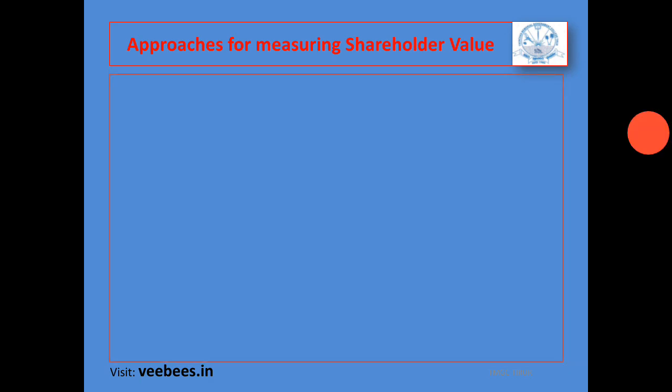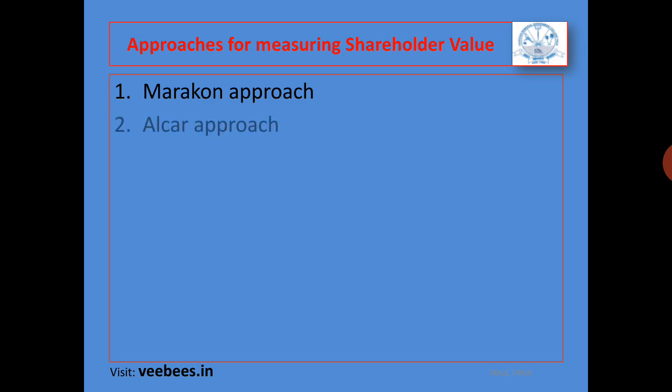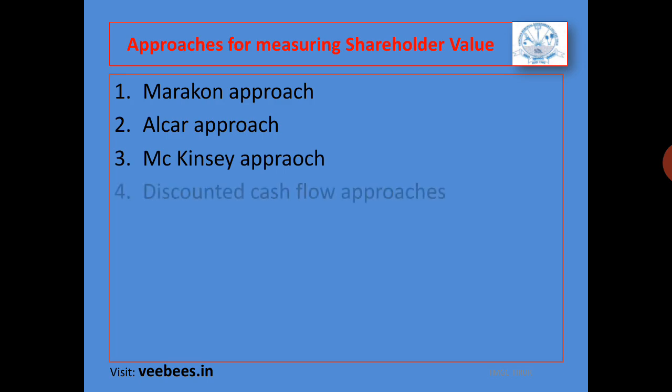There are 5 different approaches for measuring shareholder value. These approaches are the American approach. I will explain these approaches in detail. One of the approaches is the American approach. The second one is the Alcar approach. It is the approach given by Alcar Associates, so it is called the Alcar approach. Then the McKinsey approach. The third approach is the McKinsey approach. It is the approach suggested by McKinsey.